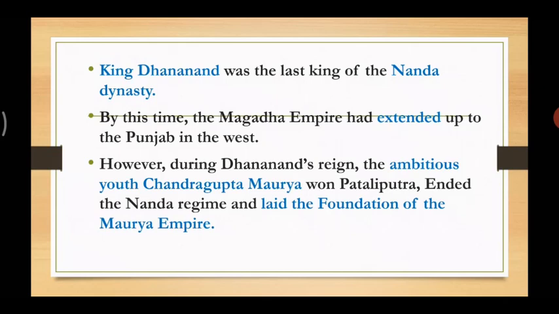So, what did we learn today? In today's topic, we discussed the Janapadas. There were four important Janapadas. Then they became Mahajanapadas. They were Kosala, Vatsya, Avanti, and Magadha. And in detail, we learned about the rise of the Magadha Empire, how the Magadha kings ruled over different places, and the Nanda kings of Magadha.